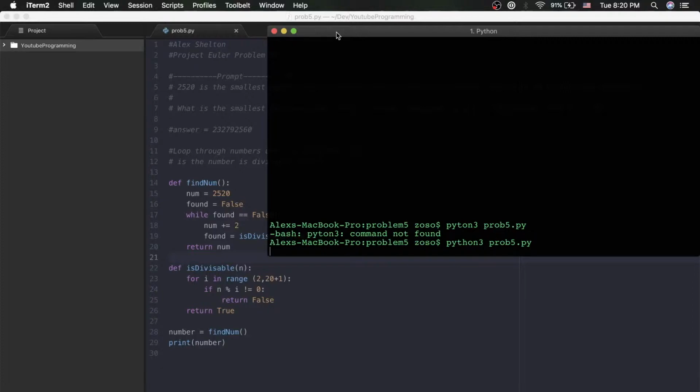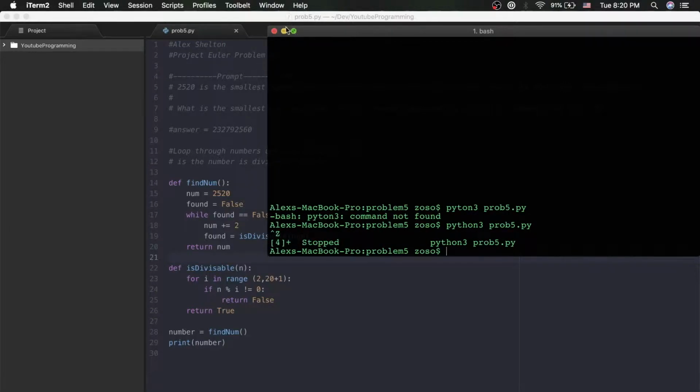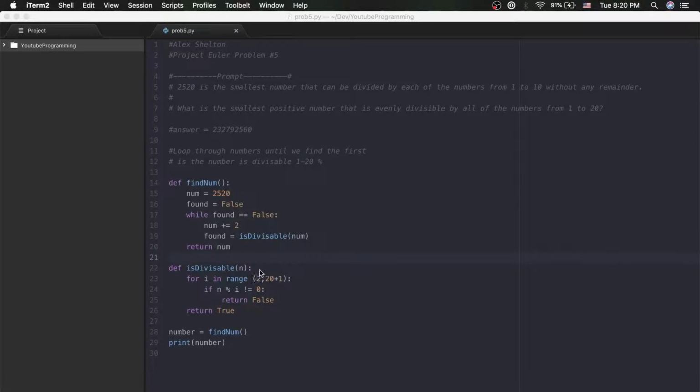Okay, so it's looking like it's going to take a little bit. So we'll go ahead and make this look a little bit faster. Right off the bat, one thing we can do, we kind of tackled this problem a little bit right here, starting off at 2, but we can actually do better than that.